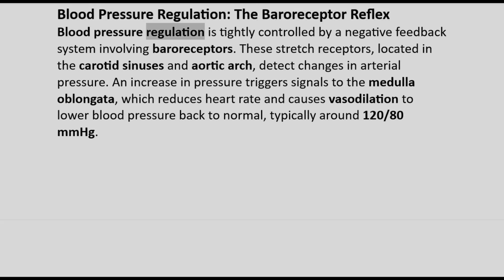Blood pressure regulation, the baroreceptor reflex. Blood pressure regulation is tightly controlled by a negative feedback system involving baroreceptors. These stretch receptors, located in the carotid sinuses and aortic arch, detect changes in arterial pressure. An increase in pressure triggers signals to the medulla oblongata, which reduces heart rate and causes vasodilation to lower blood pressure back to normal, typically around 120/80 mmHg.